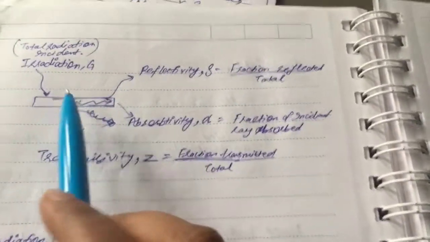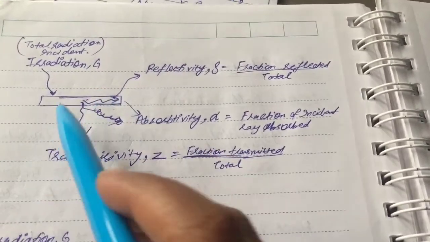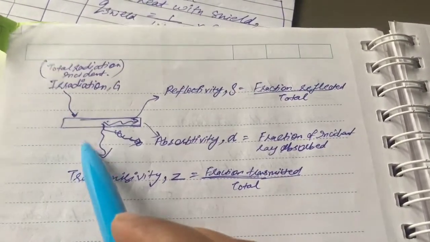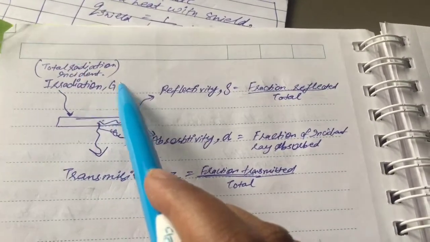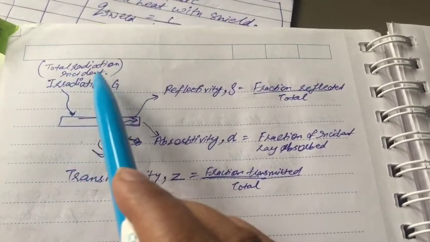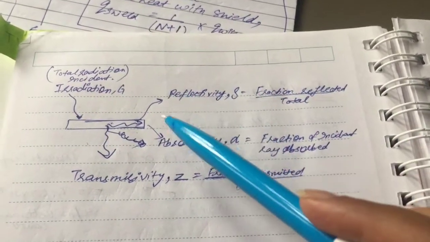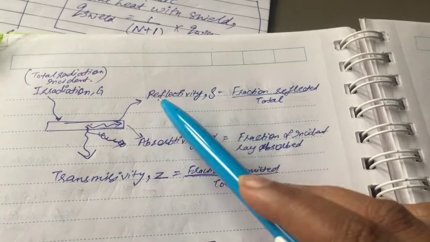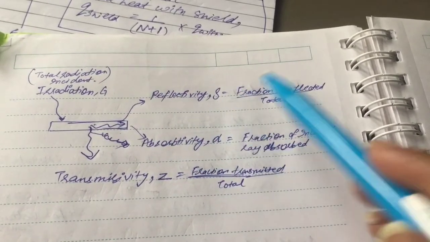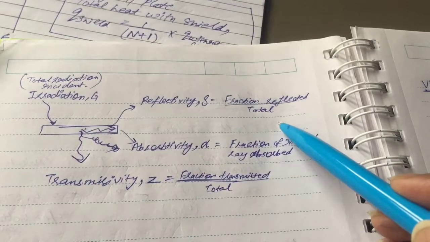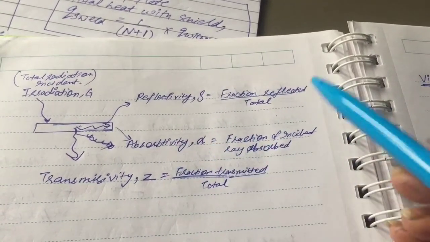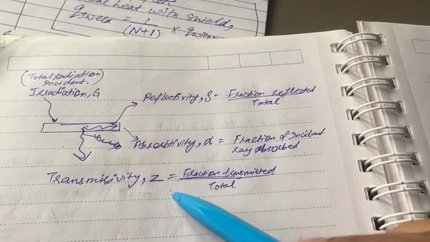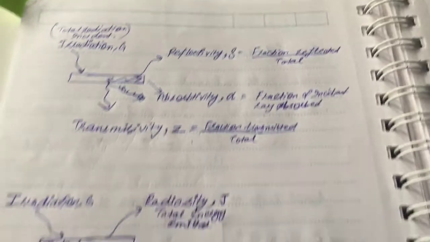Next, in this picture depiction, we can see a body on which irradiation is taking place, that is, irradiation depicted by G is total radiation incident, then some part of it is reflected, some is absorbed and some is transmitted. The reflectivity, denoted as rho, is fraction reflected by total. Absorptivity, denoted as alpha, is fraction of incident ray absorbed, and transmissivity, denoted as tau, is fraction transmitted by total.